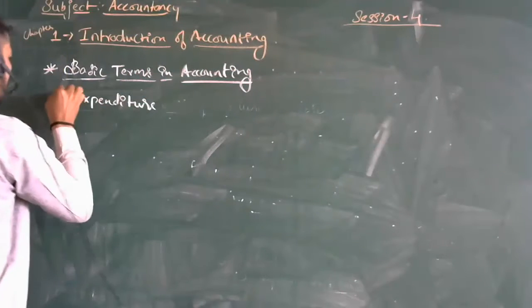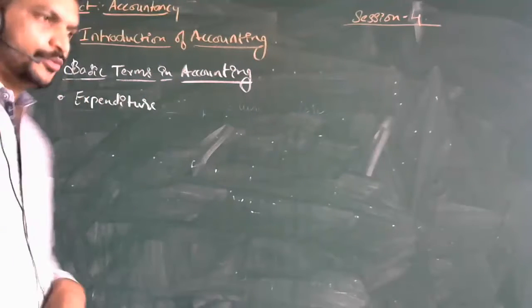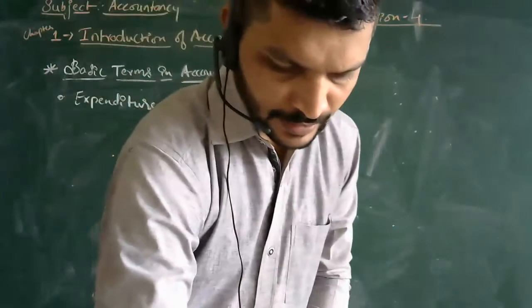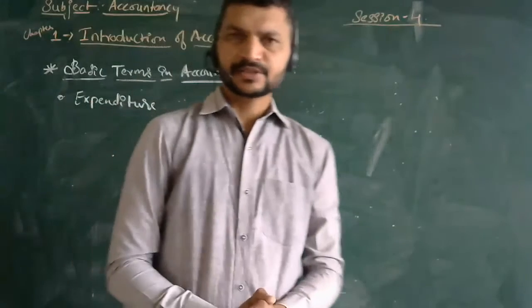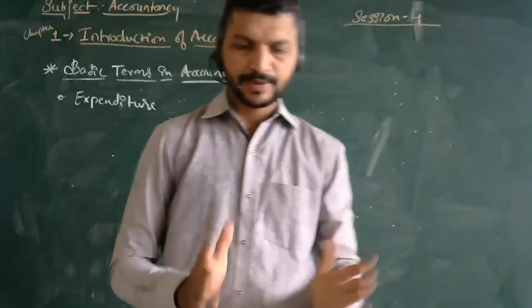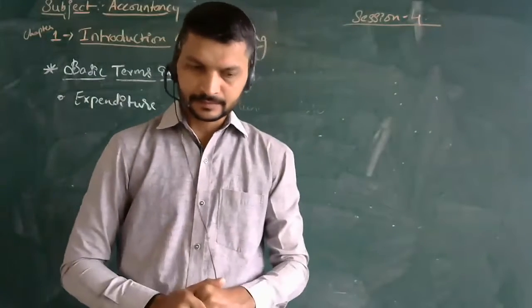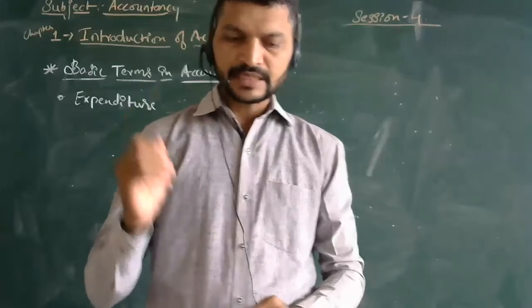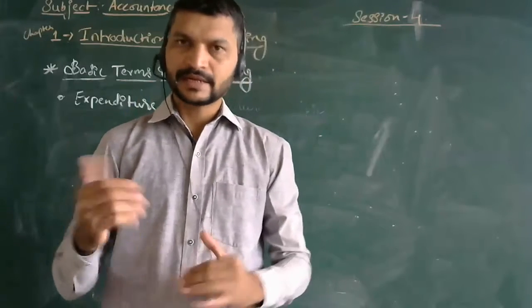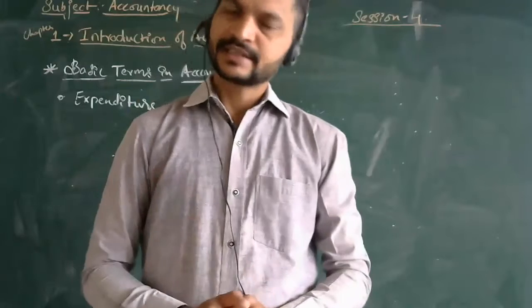The next word will be expenditure. See, expenditure means what? Spending money or incurring a liability for some benefit, services, or property received is called expenditure.